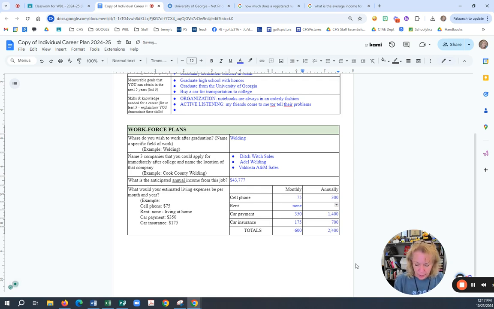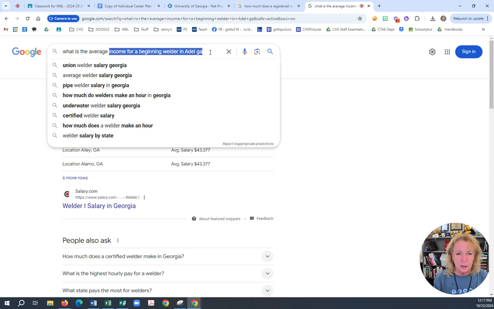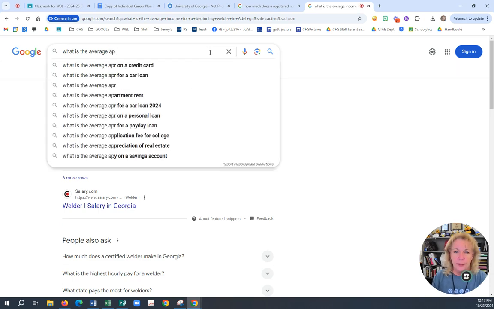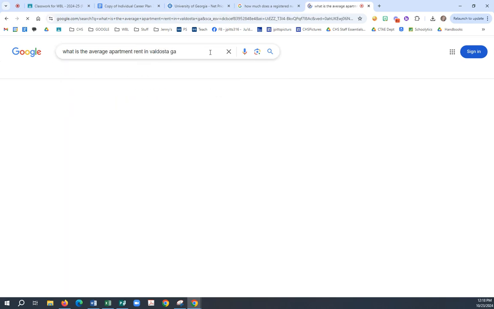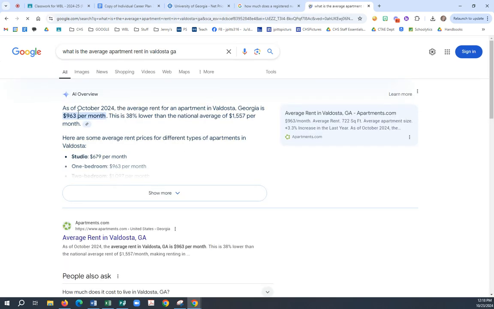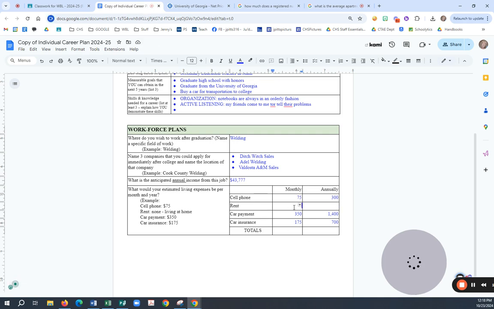But let's be real. If you're getting out in the real world, you don't want to live at home. So how much does it usually cost to rent an apartment? I have no clue because thank God I own my own house. But what is the average apartment rent in Valdosta, Georgia? So average apartment rent is about $960. Let's just go $1,000 a month. So $1,000 a month, that would be $12,000 a year.